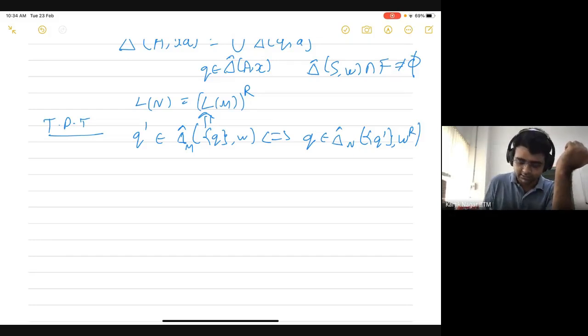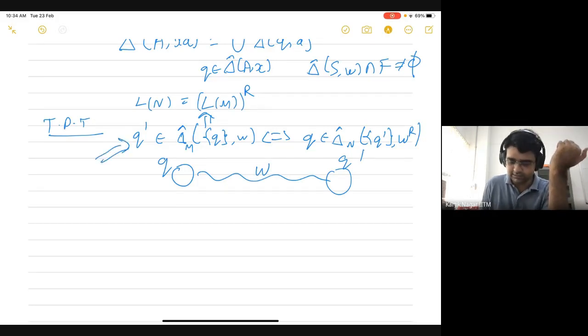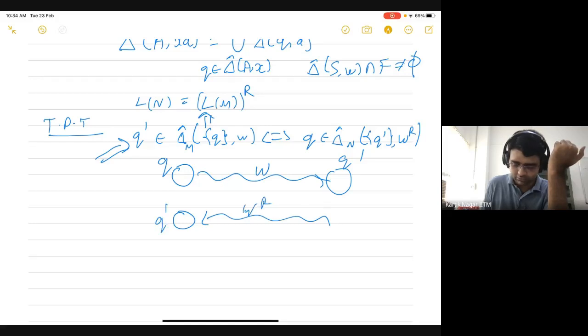So what I'm saying is that in the original automaton, there is a path from Q to Q prime on W. Now, if we show this property, then that would mean that in this reverse automaton, there's a path in the reverse direction on W R from Q prime to Q. And since this would have been a start state and this would have been a final state in the original automaton, in the reverse automaton it would be the opposite.